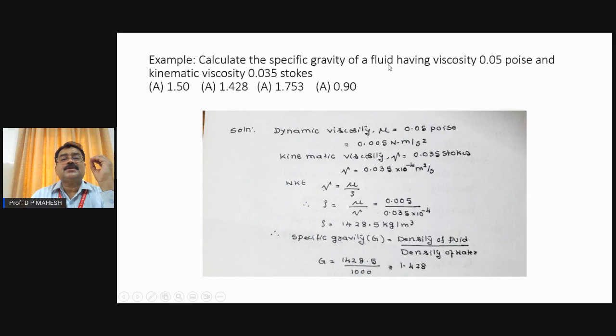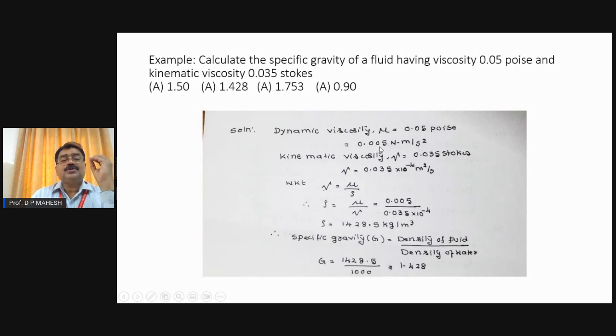So the dynamic viscosity of the fluid is denoted as mu. Dynamic viscosity or viscosity are one and the same, and these are given in outdated units. Poise and Stokes are outdated, so let us convert them into the present SI system. You can see 0.05 poise. When you divide this by 10, it gets converted to the SI unit, which is always expressed in Newton second per meter square.